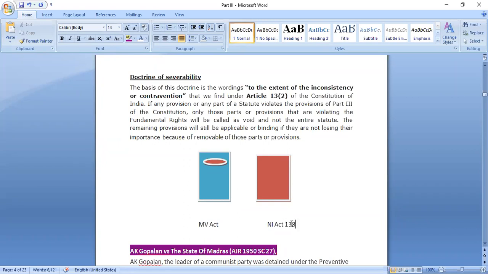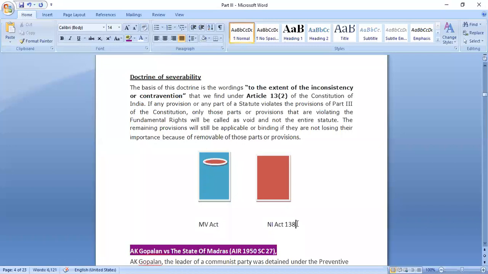Now, for example, this particular article is violating a part of the Constitution. If we remove this article, the entire act will not have any meaning. Maybe this is the only provision that talks about punishment or any criminal consequences. Otherwise, the act is only regarding simple procedures, provisions, etc.